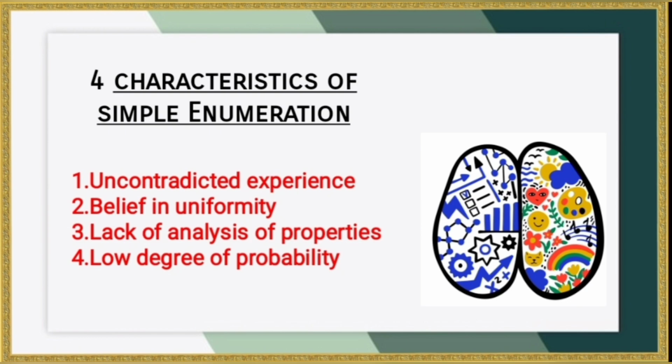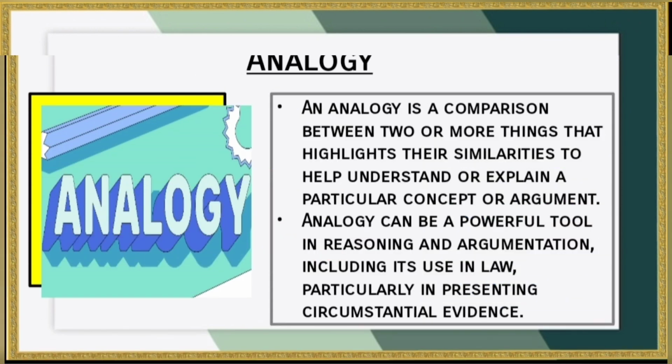3. Lack of analysis of properties. Suggests a failure to thoroughly examine or evaluate the specific characteristics or qualities of something, potentially resulting in a limited understanding or incomplete assessment. 4. Low degree of probability. Indicates a situation or event with a relatively small likelihood of occurrence, which may be difficult to explain or predict based on available information or statistical analysis.